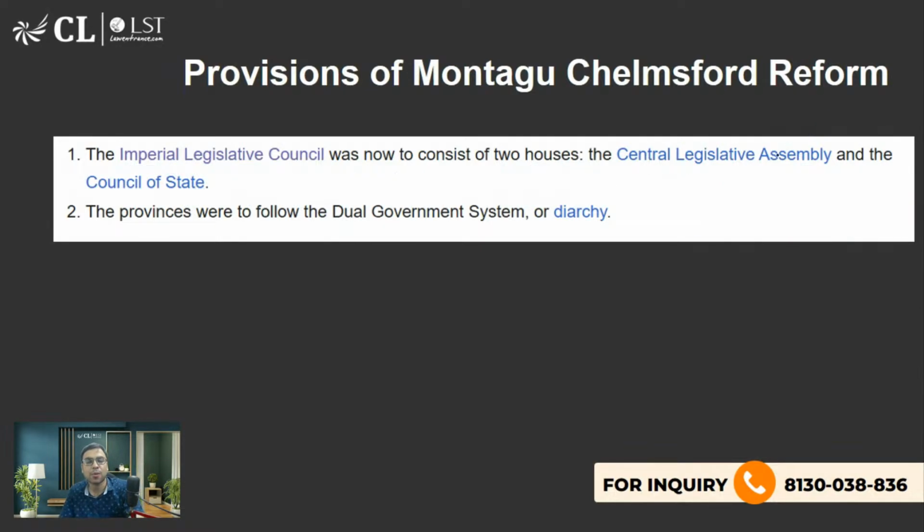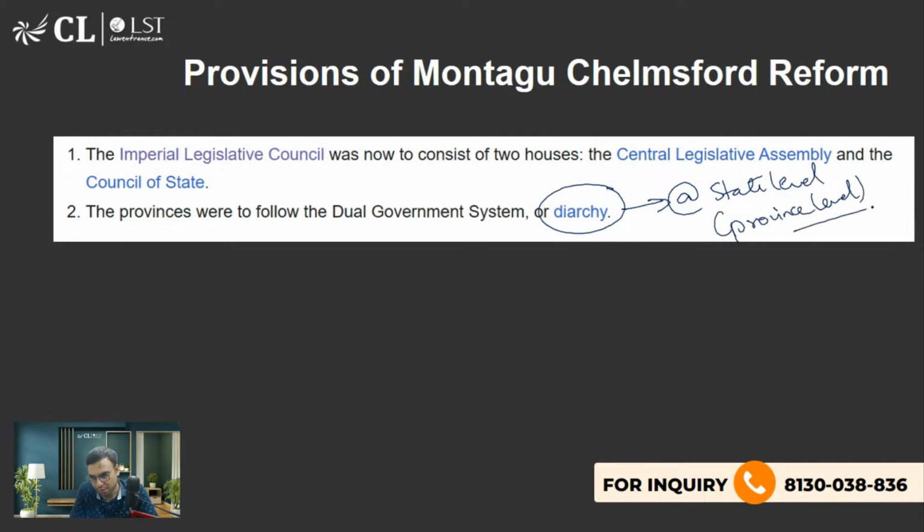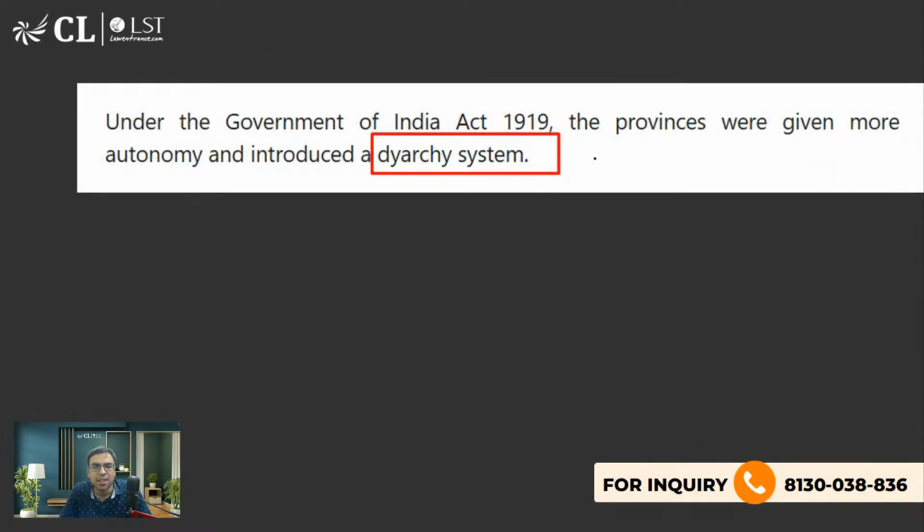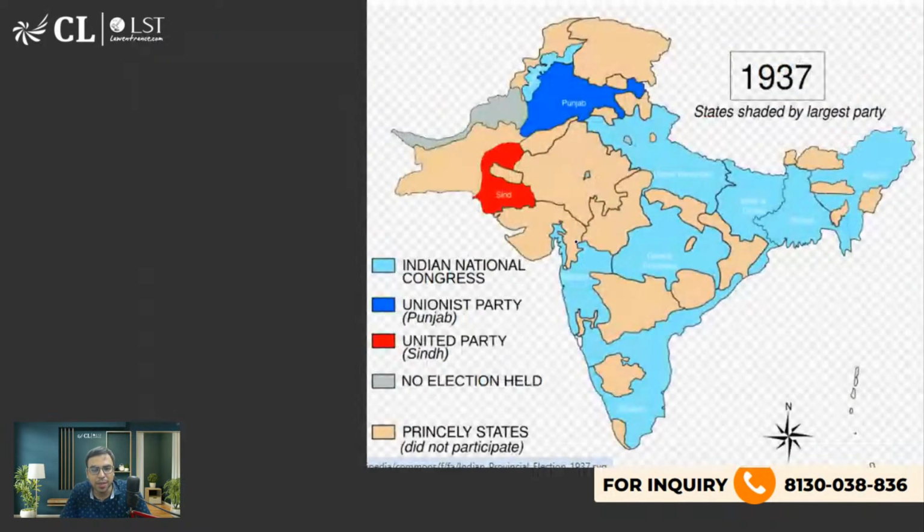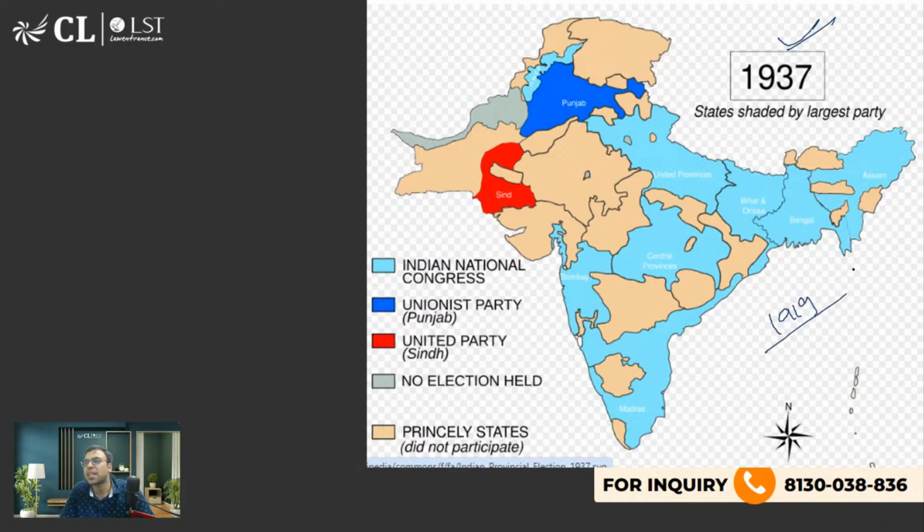The second thing that was brought was dyarchy at state level. At state level it was brought. या province level जिसको कहते हैं. This is very, very important. What is dyarchy? तो dyarchy में क्या होता है, पहले आपको ये समझना होगा, है ना. Dyarchy at state level मतलब जैसे देखो, this is a map just for explanation purpose. देखो ये 1937 का है. 1919 में थोड़ा सा चेंज होगा इंडिया, but roughly for understanding purpose I am explaining it.